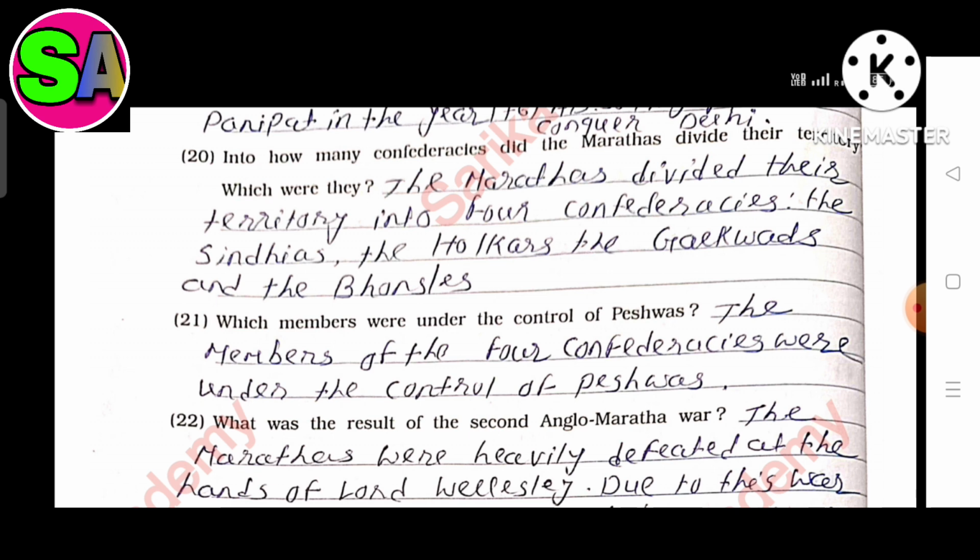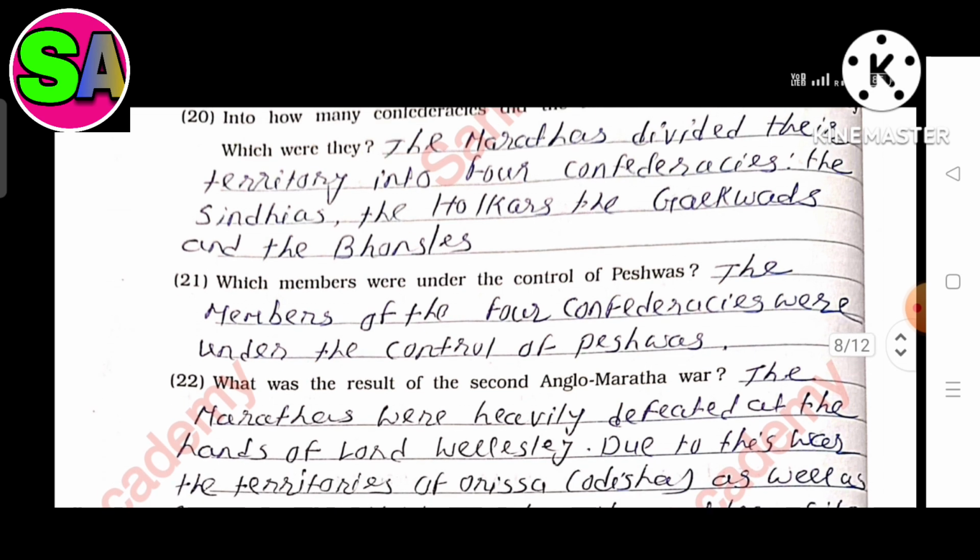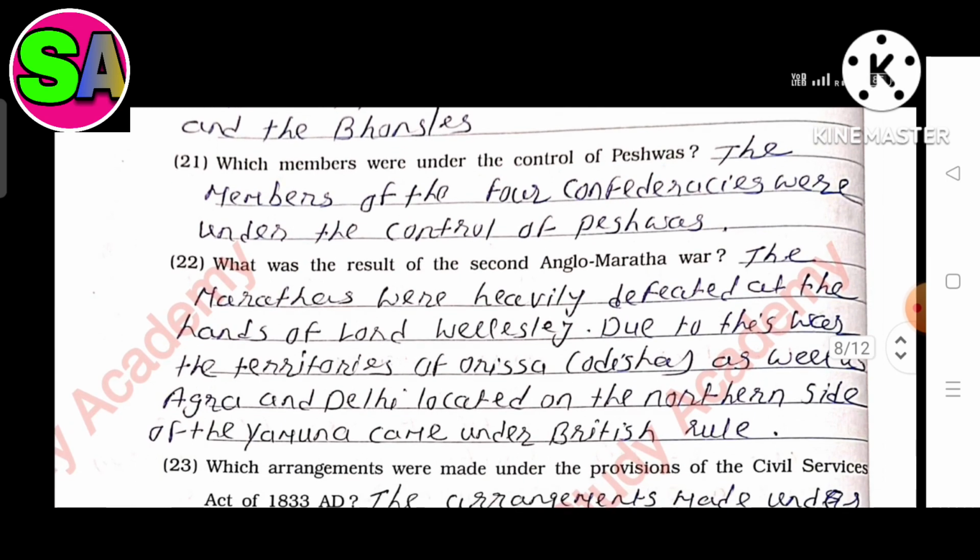Question 20. Into how many confederacies did the Marathas divide their territory? Which were they? The answer is the Marathas divided their territory into 4 confederacies: the Sindhias, the Holkars, the Gaikwads, and the Bhosles. Question 21. Which members were under the control of the Peshwa? The answer is the members of the 4 confederacies were under the control of the Peshwa.